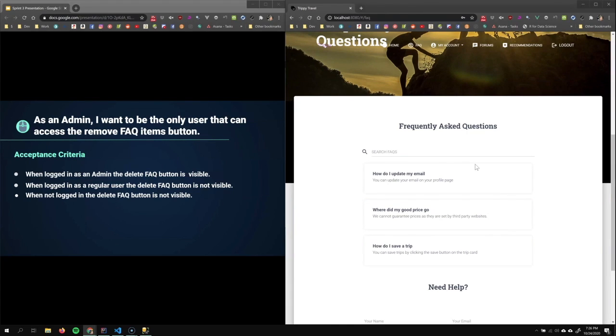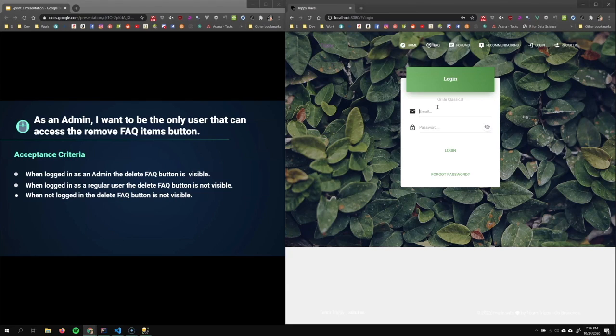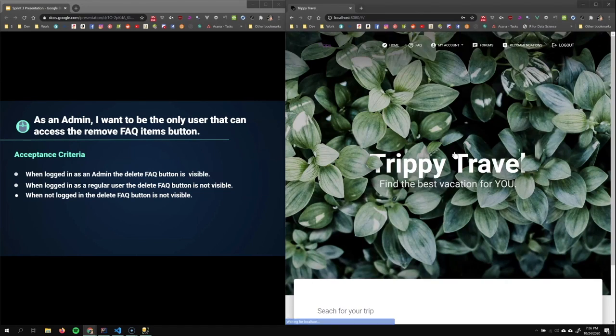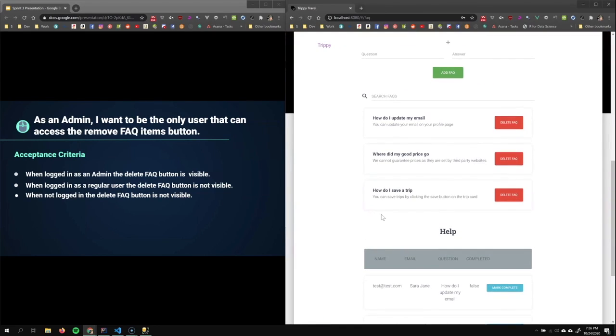When logged in as an admin, the delete fact button is visible. So we'll log out, log in as an admin. Visit the fact page. We now see the delete fact button.